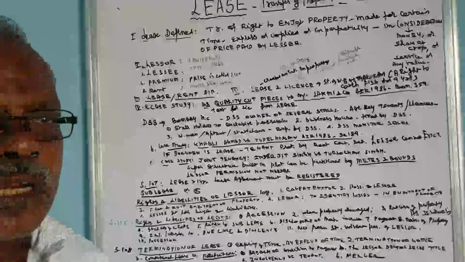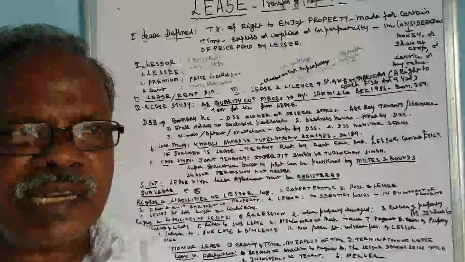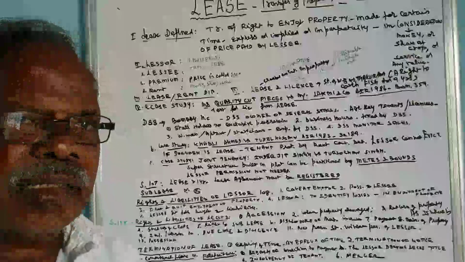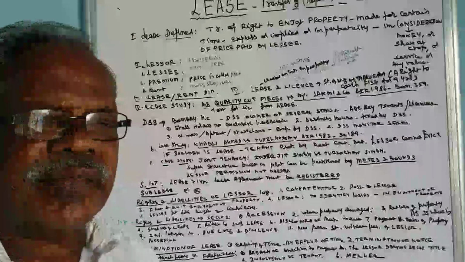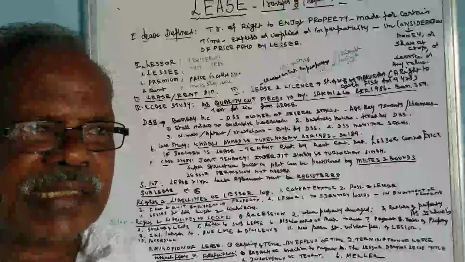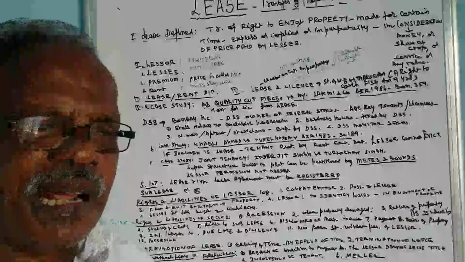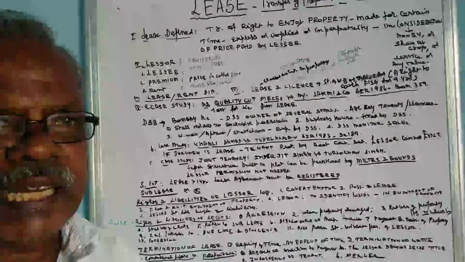So there will be two contracting parties. One is called the lessor and another is called the lessee. The lessor transfers the property to another for his enjoyment, for a consideration, for a period that may be short or long, or in perpetuity.